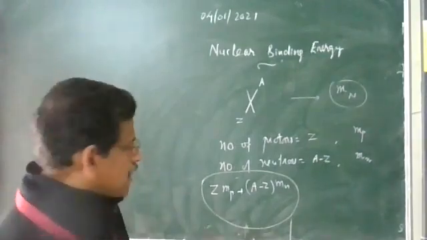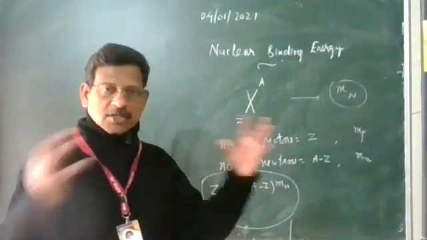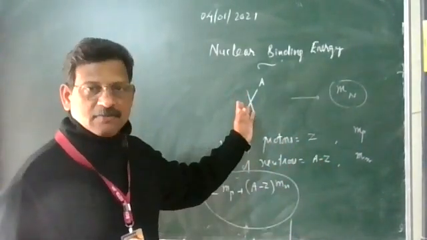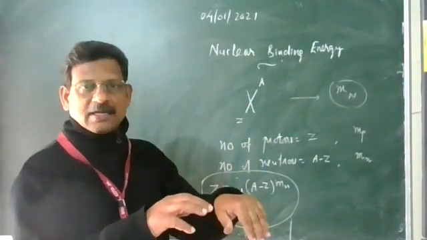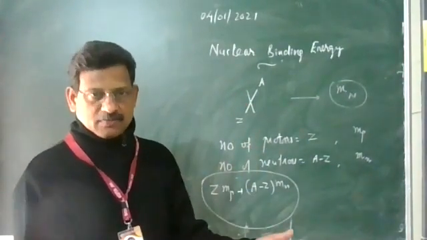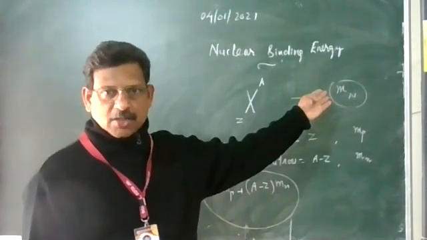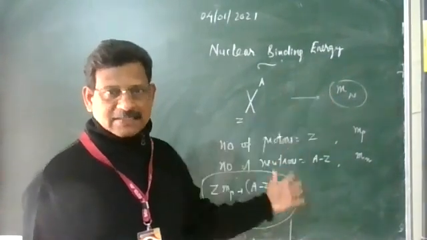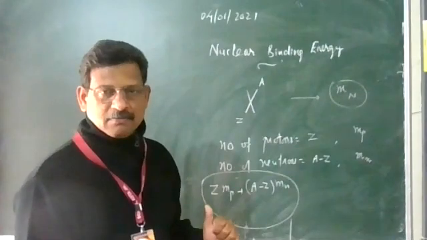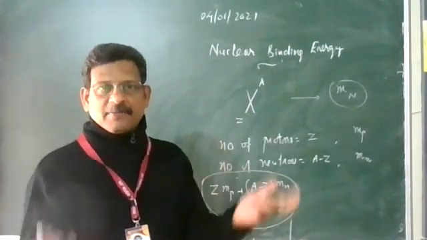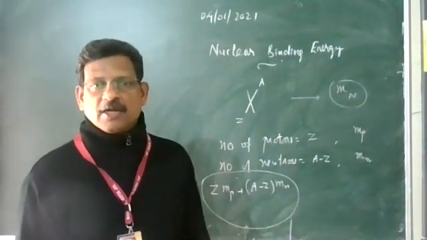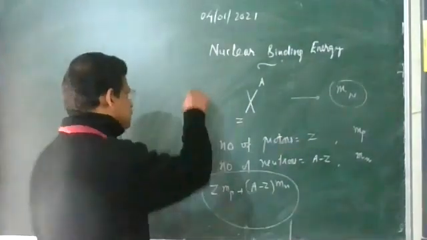That means when this many nucleons come together to form a nucleus, a certain mass disappears. This difference in mass we call mass defect.